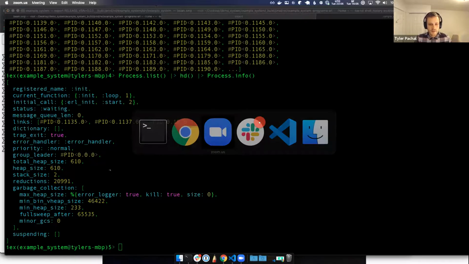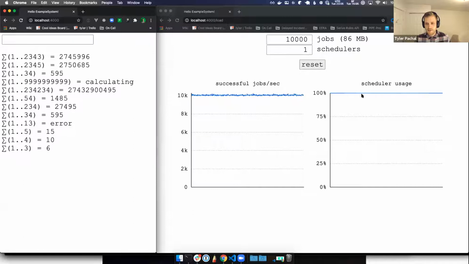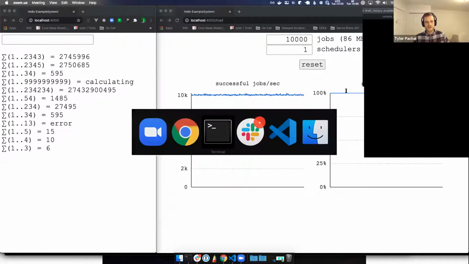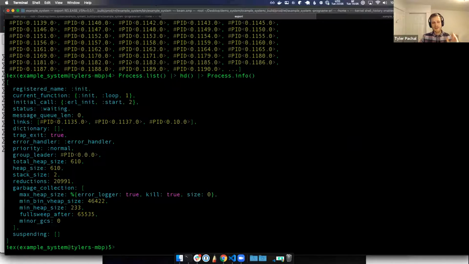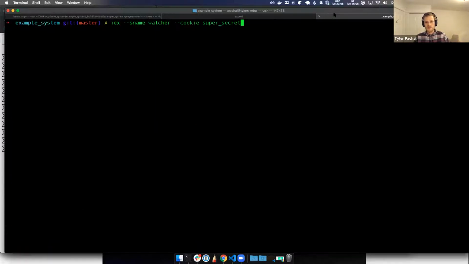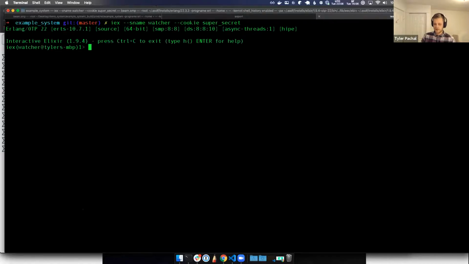If I go back to the browser, this is still up there. So we have some sort of process that is kind of running away with our CPU. We'd be interested in taking all of these processes and sorting them by which one is using the most CPU, essentially. Of course, we can do that with the code. We basically just iterate over all of this and sort by the field that we're interested in, which is reductions. But we can also do that with another tool that ships with Erlang called Observer.